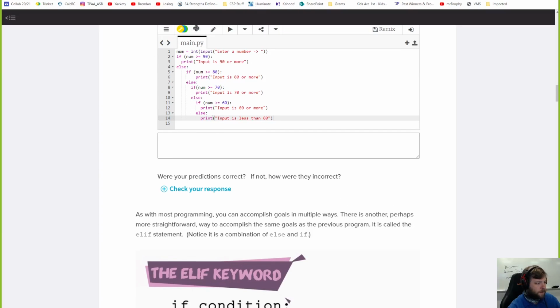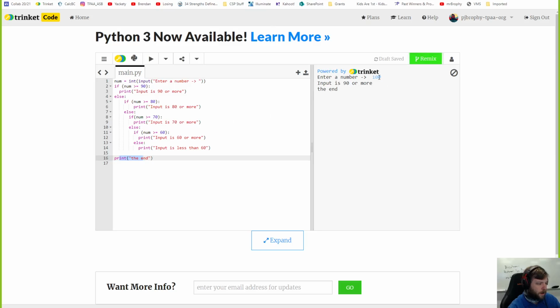You know what's neat when you're doing this? The number 100 is also greater than 80. It is greater than 80, so this would be true as well. Maybe a better way to say this is, you could probably do, is between 80 and 89.